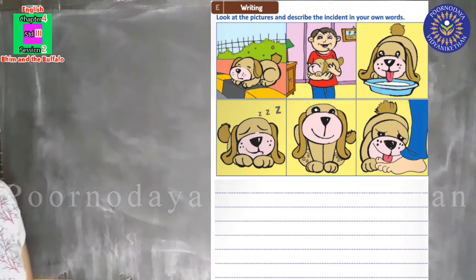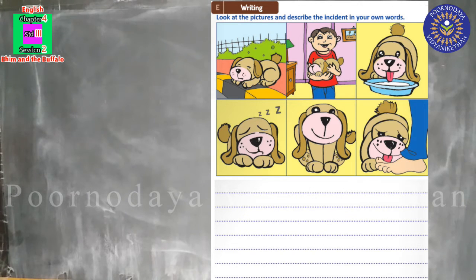In the first picture, a puppy is sleeping, isn't it? So we can write like this: A puppy was sleeping on the roadside. And what is the second picture? A boy is carrying the puppy, isn't it? So you can write: A boy came there and brought him to his home. And what about the third one? The boy gave milk to the puppy.